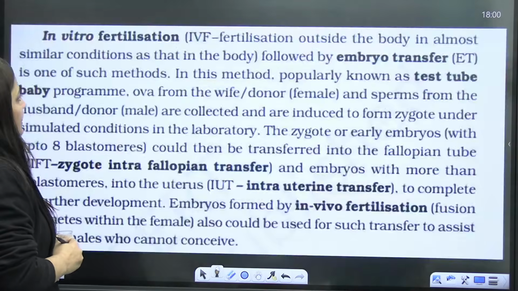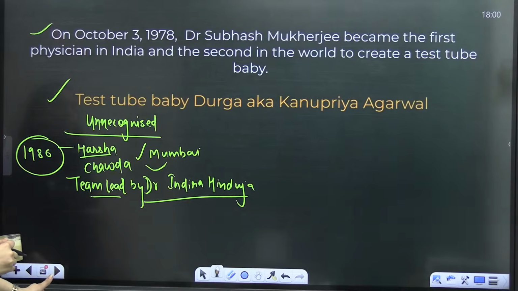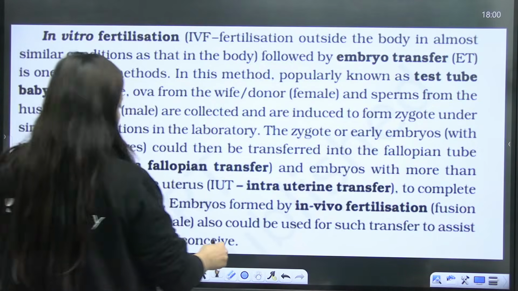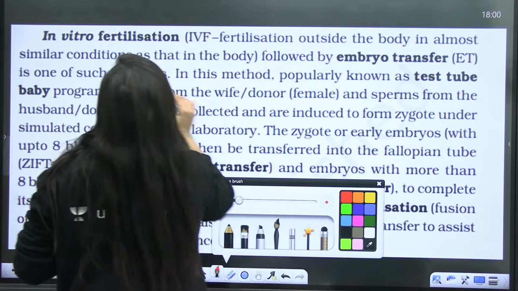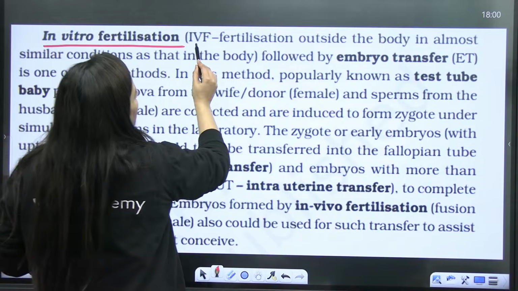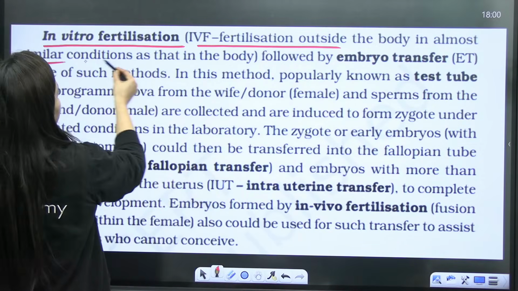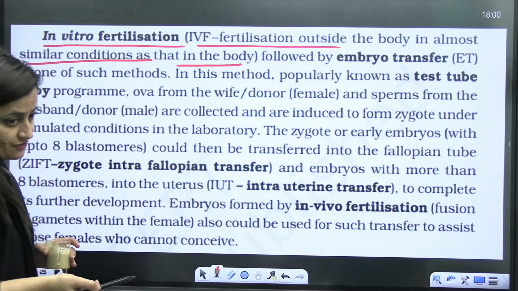Here you can see in vitro fertilization, IVF: fertilization is outside the body in almost similar condition as that in the body, followed by embryo transfer, right?